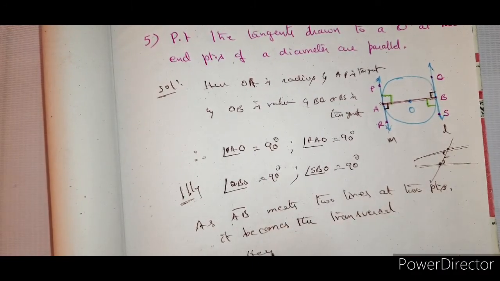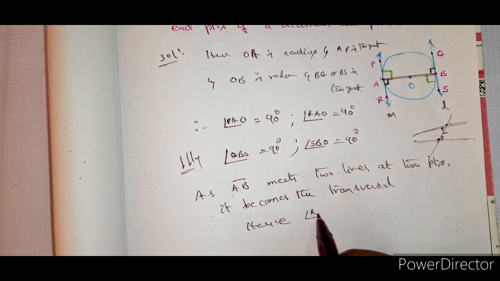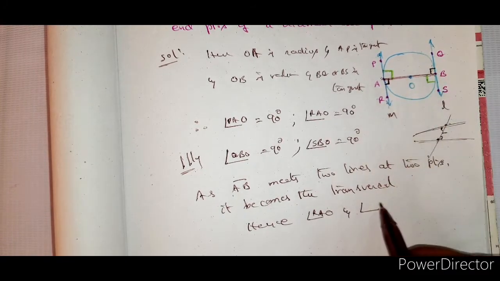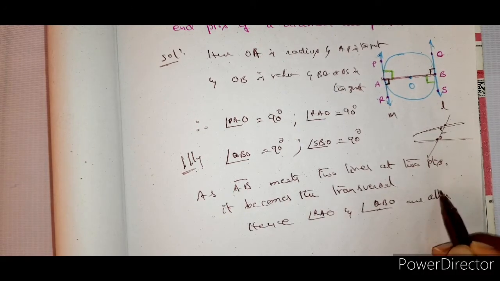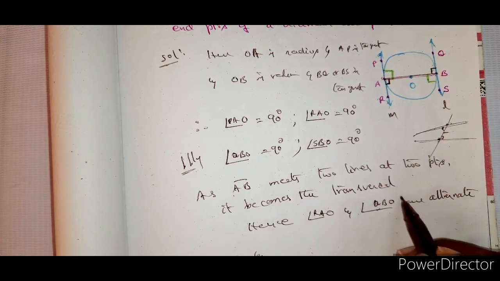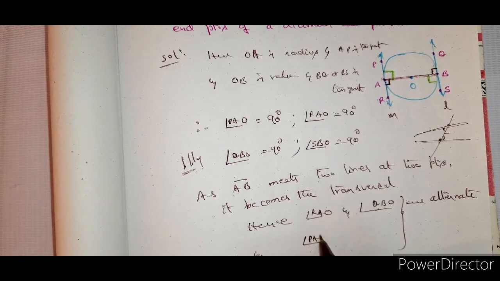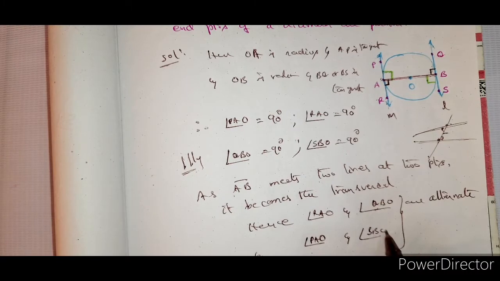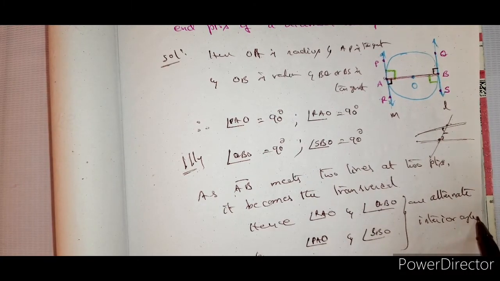Hence, angle RAO and angle QBO are alternate interior angles. And the other set: angle PAO and angle SBO are alternate interior angles.